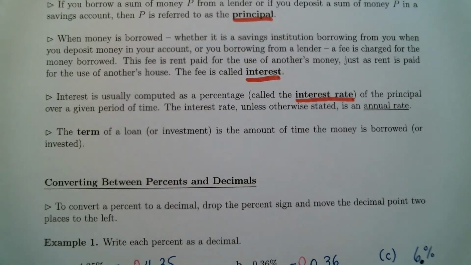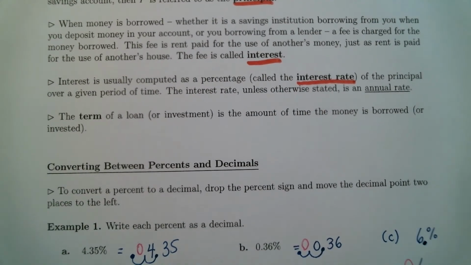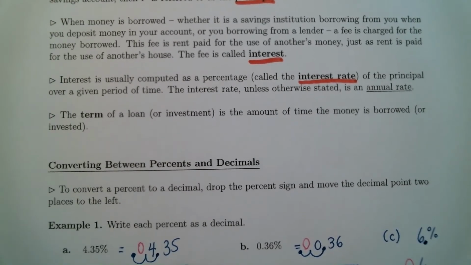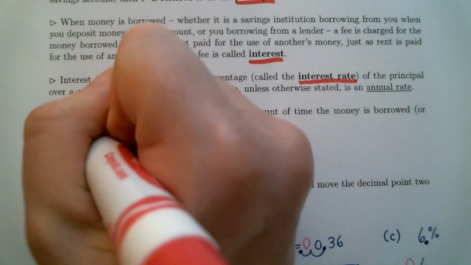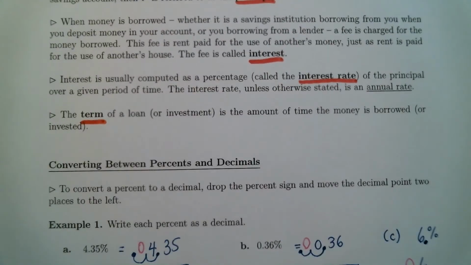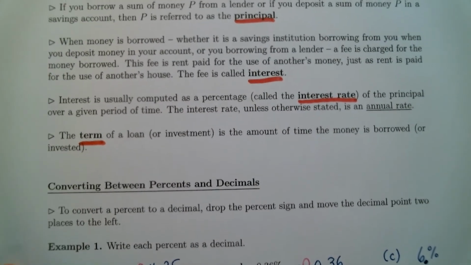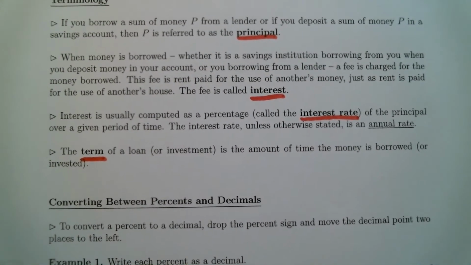Finally, the last word you might hear a lot is the term of a loan or an investment, meaning savings account or something like that. It's the amount of time the money is borrowed or invested. So that's what that means. So that's just some of the wording you will hear throughout the chapter, not just for simple interest.